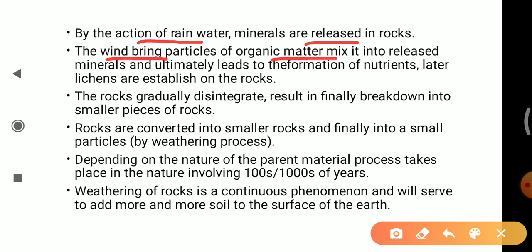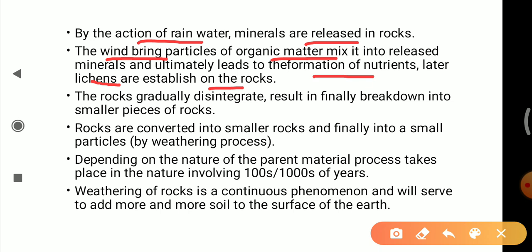When the wind particles come in contact with those released minerals, it ultimately leads to the formation of nutrients. Once the nutrient formation takes place, lichens are established on the rocks. Lichens are a symbiotic association between fungi and algae that attach onto those rocks.